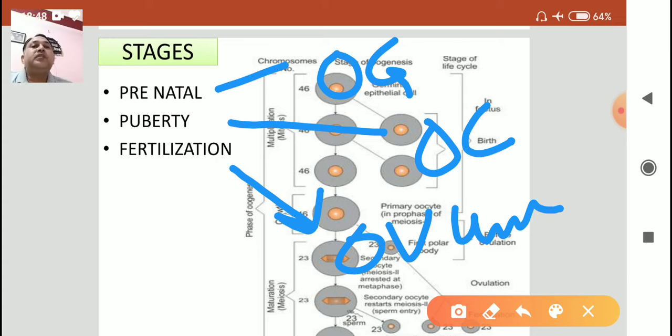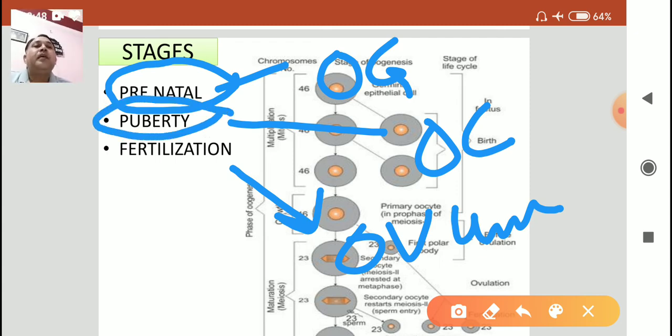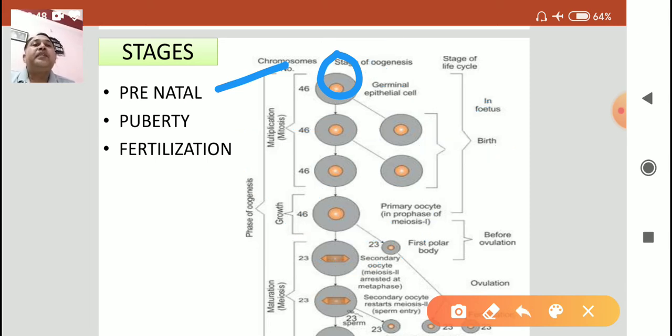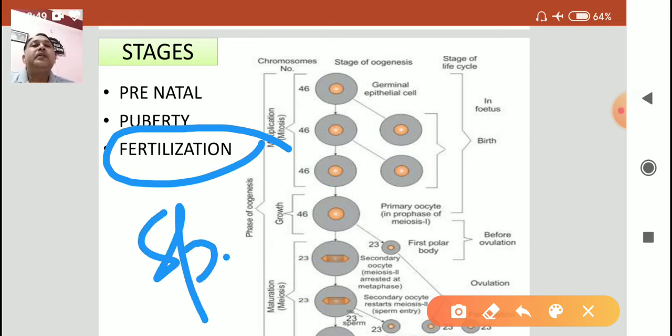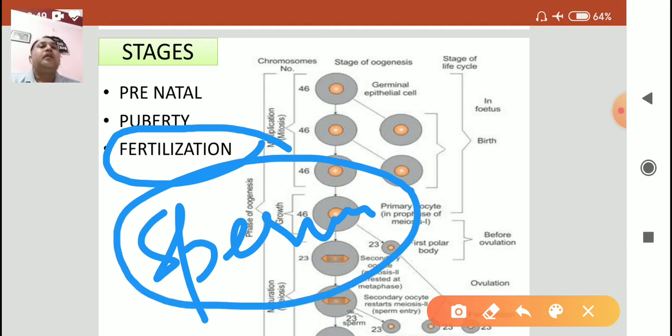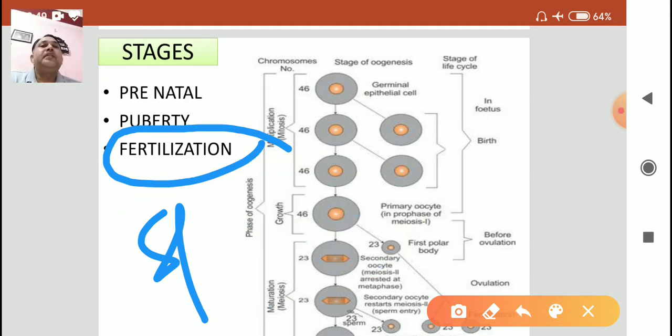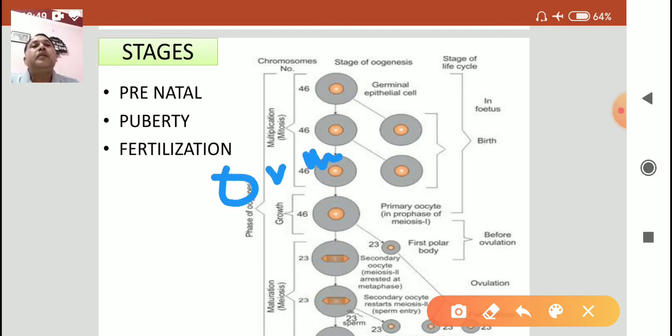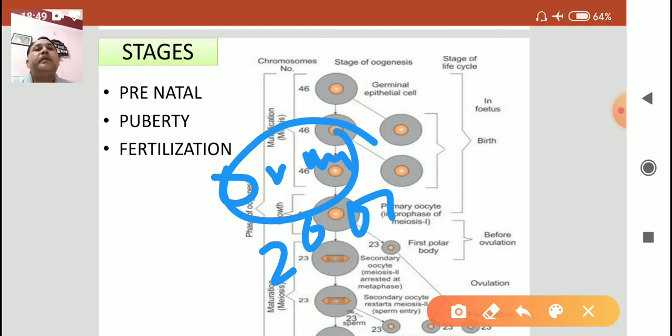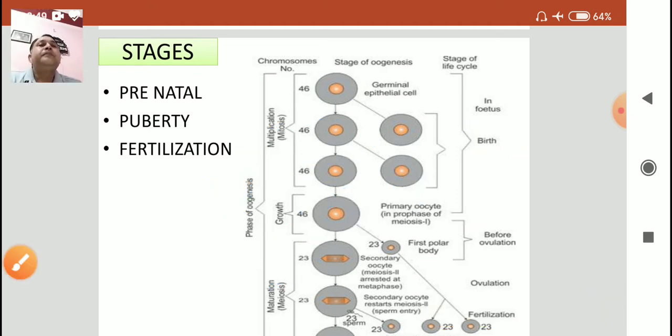So the process of oogenesis, which started at the prenatal stage, means at the fetus stage inside the womb, continues till the puberty, and the completion of that oogenesis occurs only after the fertilization with sperm. If that sperm is not combined with the female gamete, the process of oogenesis remains incomplete, and the unfertilized ovum, that is actually a secondary oocyte, is released during the menstrual cycle.